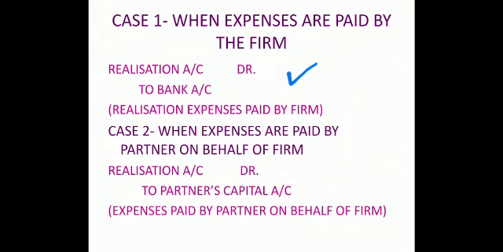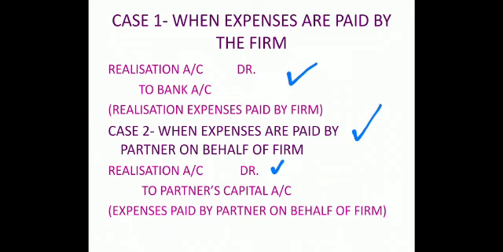Now case 2, when expenses are paid by the partner on behalf of the firm. Actually they were the firm's expenses, but in place of using the firm's cash, the partner has paid these expenses out of his own pocket. So we have to give credit to the partner. So realization account debit, which is quite natural, it has to be debited. To bank account I cannot do because the firm's bank balance is not reducing. Who has made the payment? Partner. So I'll give the credit to the partner rather than giving it to the bank.